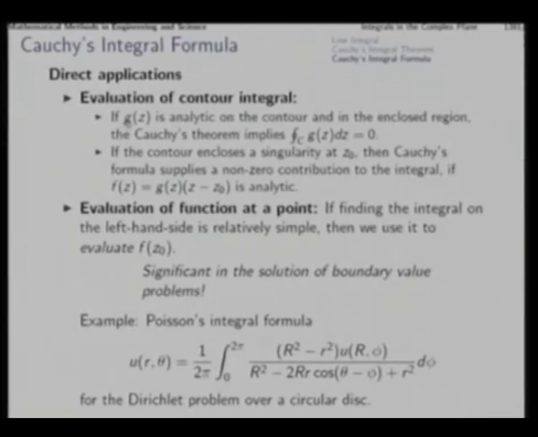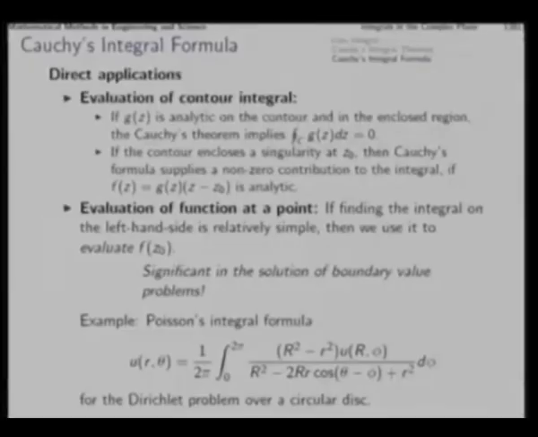That is, if a function g(z) is analytic on the contour and in the enclosed region, then Cauchy's theorem implies its integral to be 0. On the other hand, if the contour encloses a singularity, then Cauchy's theorem does not give us the result. But if g(z) has a singularity at z0 which is removed by multiplying with (z - z0), that is, if f(z) like this is analytic, then Cauchy's formula supplies a non-zero contribution to that integral around that particular point. So, this is the purpose of evaluating the contour integral.